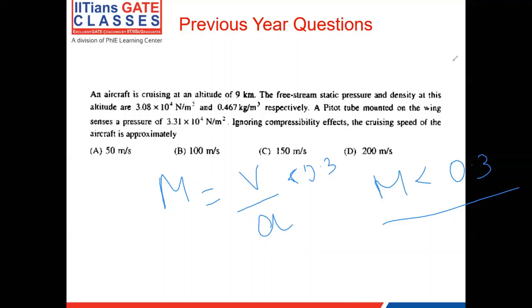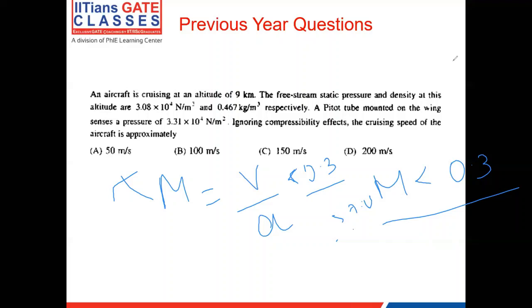But if the Mach number is greater than, let's say, 0.4 or 0.4 to 0.5, then you always have to go back to gas dynamics and use those formulations to find the total pressure and things like that, because Bernoulli's equation does not consider the compressibility effects. So similar to the previous problem we did, we need to look at the Mach number, and if it is in and around 0.3, then you can directly apply Bernoulli's equation, and that would be the easier way of doing it.